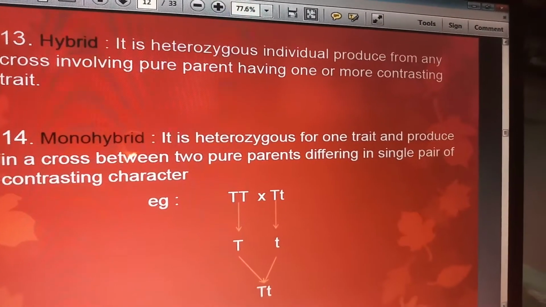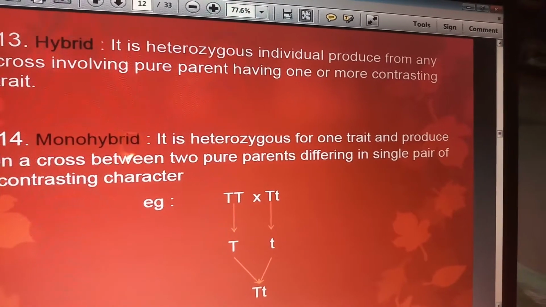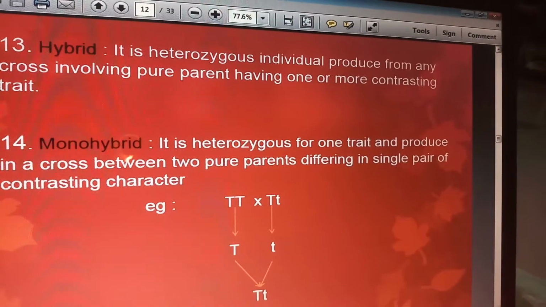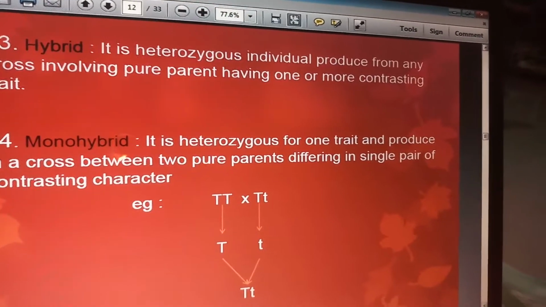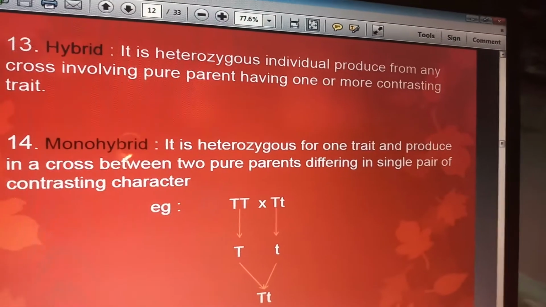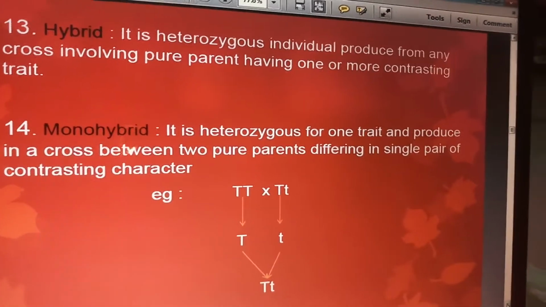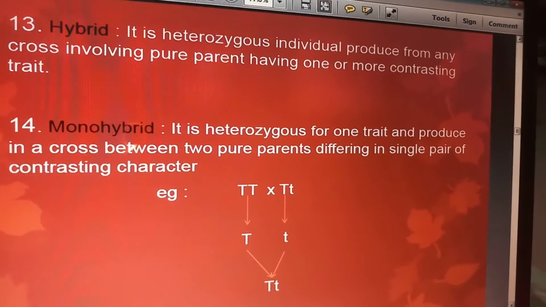Monohybrid. It is heterozygous for one trait and produced in a cross between two pure parents differing in a single pair of contrasting characters. Here you can see the example of monohybrid cross.